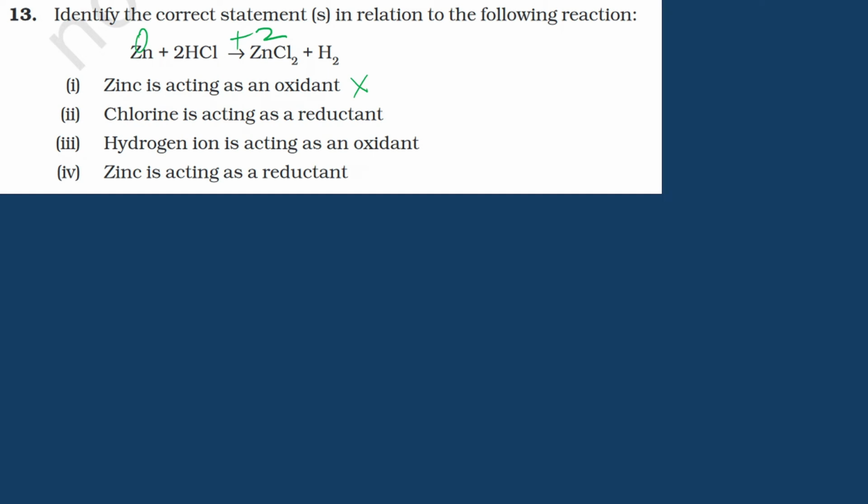Acting as a reductant. Meaning, it's getting reduced. See, for me personally, and this is how I look at it, maybe you have a different way of doing it, whatever feels right to you. Let's focus on what is happening to the species. Like, what is happening with chlorine? Acting as a reductant means it is reducing someone else while itself getting oxidized. So, is chlorine getting oxidized? Is it? No, it's not.